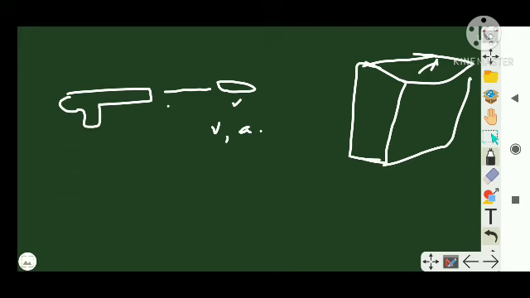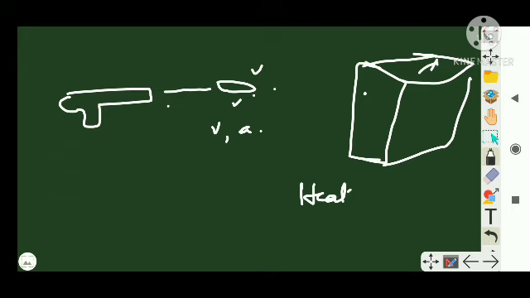Now we are going to consider a second scenario. Let's say this bullet has struck the wall. When it hits the wall, the bullet's kinetic energy is converted into what? Heat. Due to this heat generation, there will be a change in temperature and internal energy of this bullet. These are the variables which we will learn in thermodynamics.